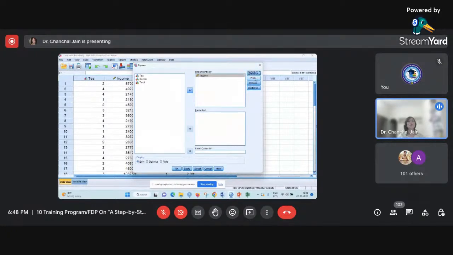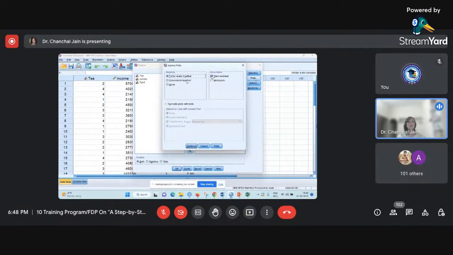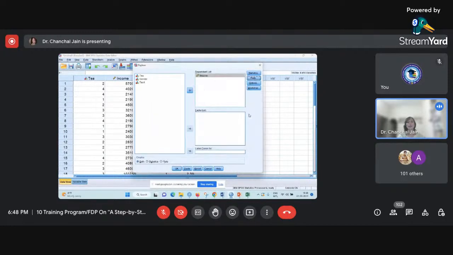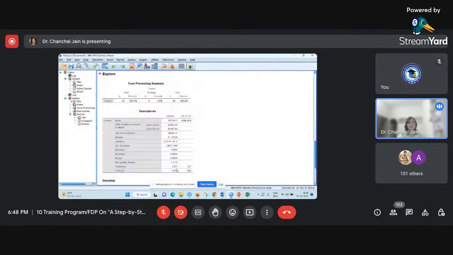Then you can go to Plots. Here I do not want to see stem-and-leaf, I want to see histogram. So I can press Continue and then press OK. I think this is sufficient. I have pressed OK. You can see in the output that it is showing how many observations are available in this particular variable and what missing values are available. This is the case processing summary.